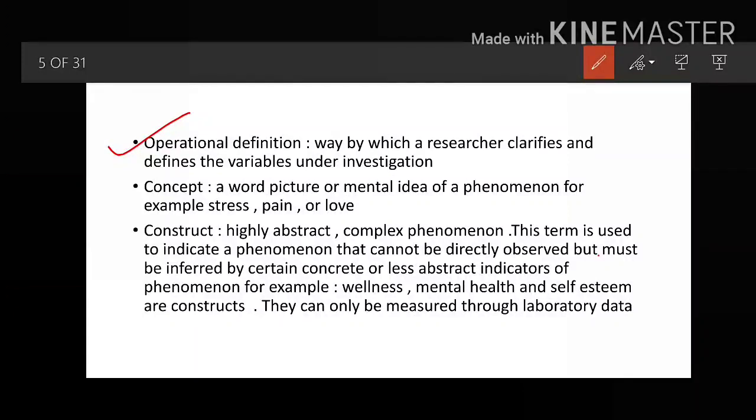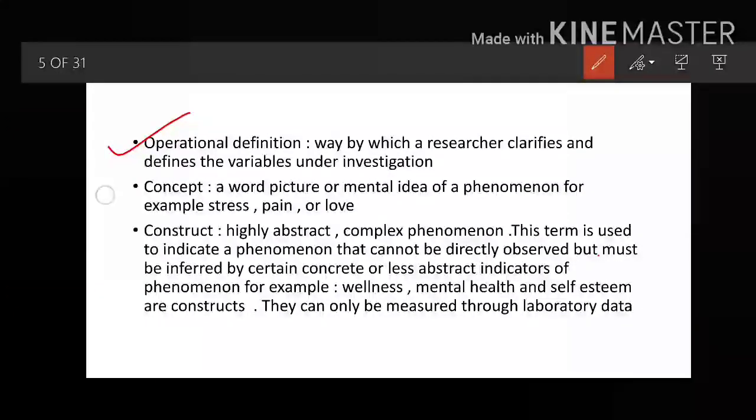It is the researcher who defines, so that whenever people like me, or you, are reading some research, we will be able to know that this is the definition, and these are the cutoff values which the researcher has taken. I hope it is clear. This is the operational definition.